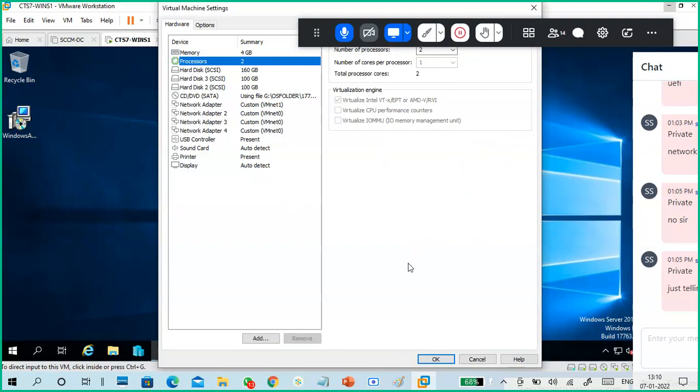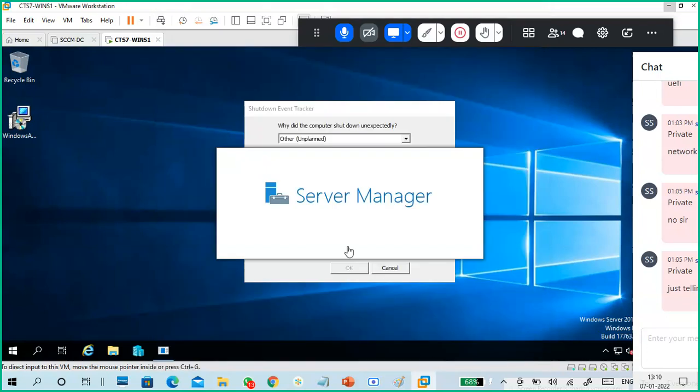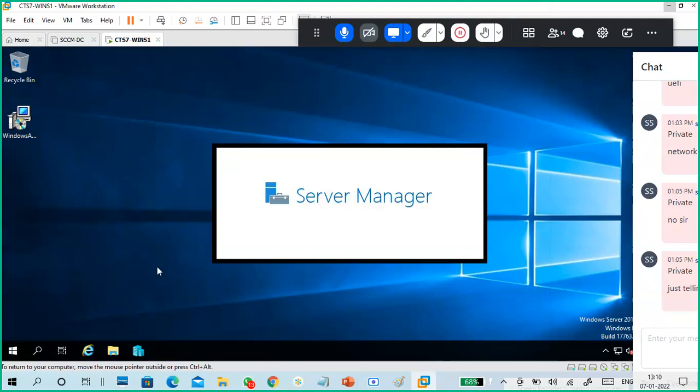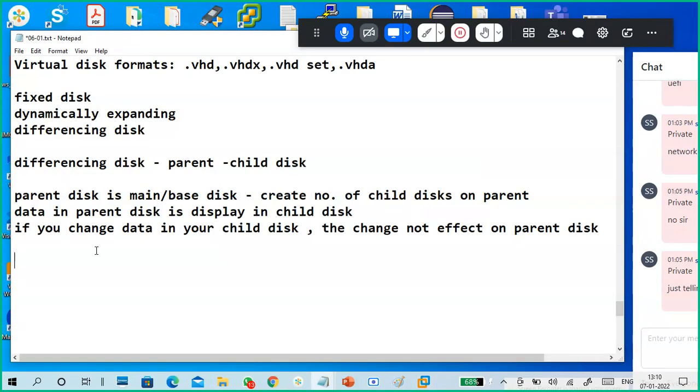That check mark must be given when you create a virtual machine. Before you start a virtual machine, that check mark must be given. Adding the three lines is very important. I told you in the VMX file you have to add these three lines. Then only you will be able to install Hyper-V in your Windows 10 or Windows Server both. We should do that before you start your virtual machine for installation purposes.